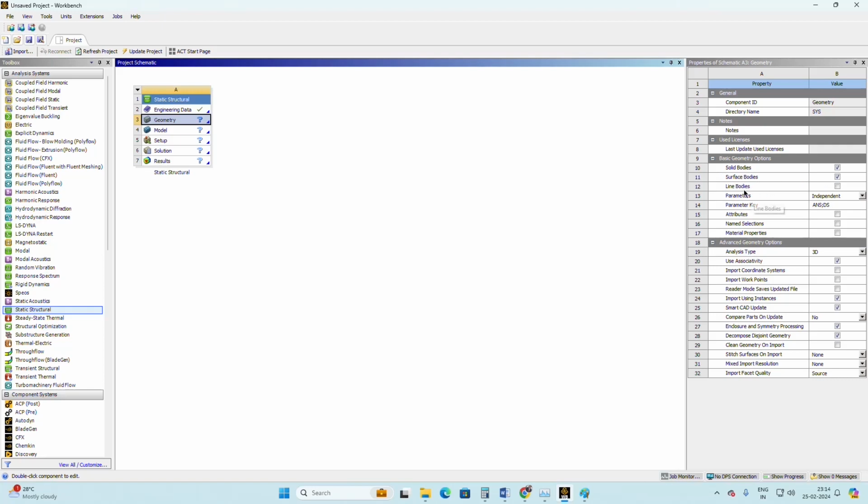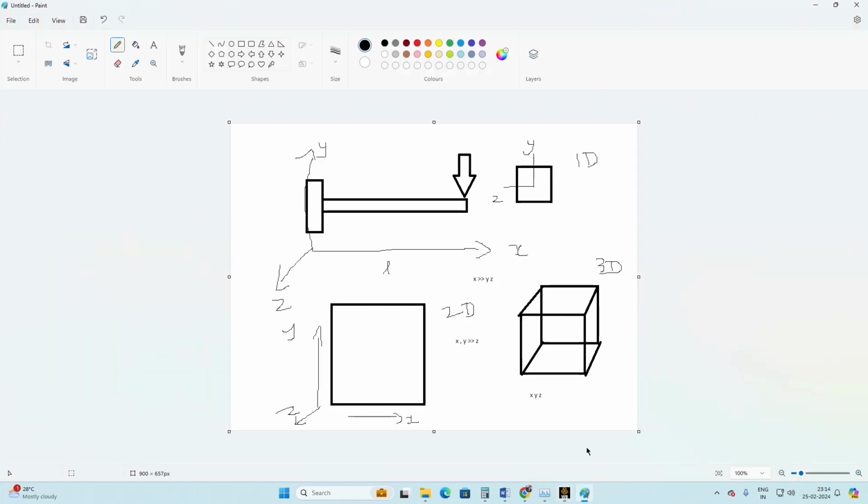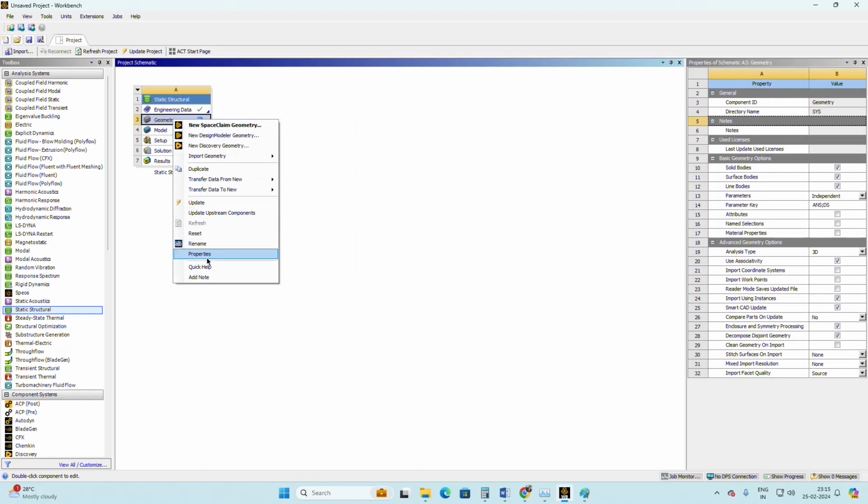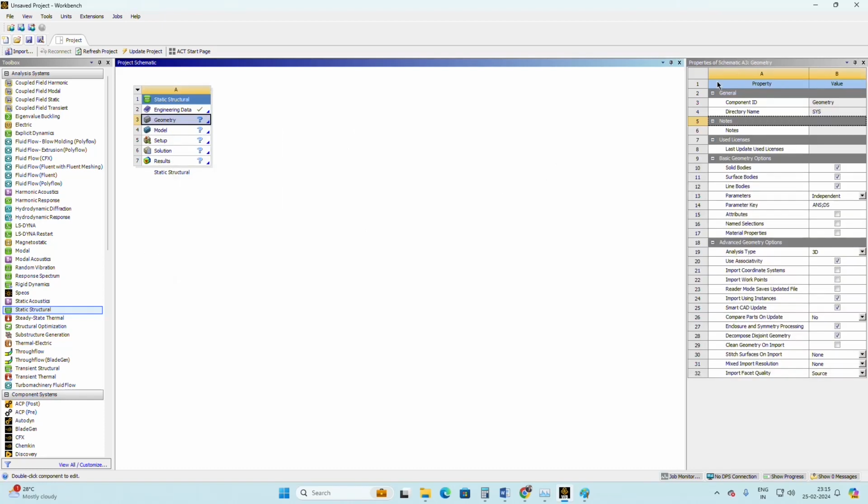Sometimes line bodies is unchecked, so you have to check it. Because we are going to perform a one-dimensional problem, you have to make sure this is turned on.